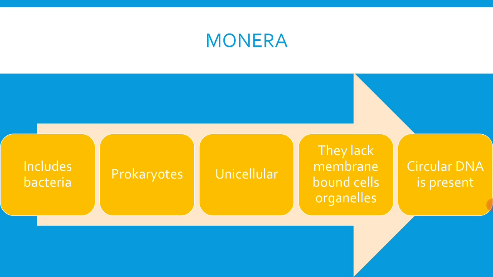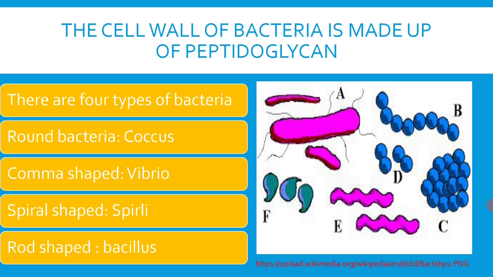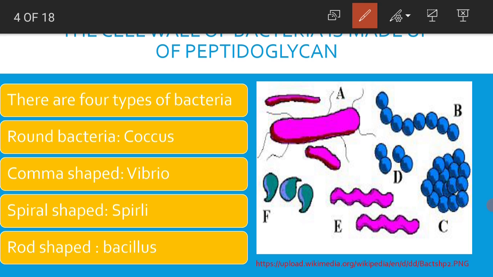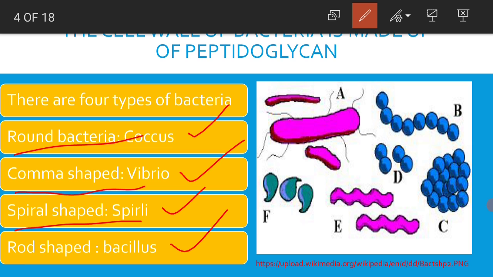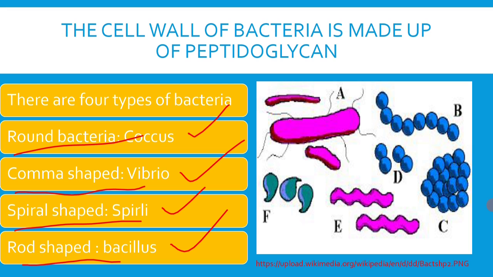The circular DNA of bacteria is simply floating in the cytoplasm, and the cell wall of bacteria is made up of one substance called peptidoglycan. There are four types of bacteria, namely Coccus, Vibrio, Spirillum, Bacillus. This classification was based on the shape. Cocci are round bacteria, Vibrio are comma shaped bacteria, Spirilla are spiral shaped bacteria, Bacilli are rod shaped bacteria. So, this is about the classification of bacteria depending on the shape.